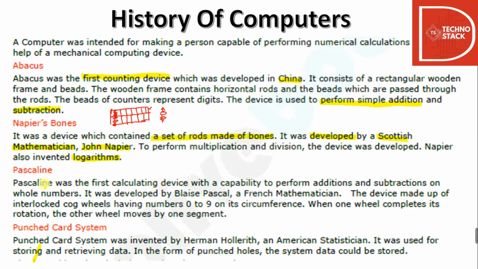Then after that was Pascaline. Pascaline was the first calculating device. This was actually a calculating device which had the capability of performing additions and subtractions on whole numbers. It was developed by Blaise Pascal, a French mathematician. The device was made up of interlocked clock wheels having numbers 0 to 9 on their circumference. When one wheel completes its rotation, the next wheel moves by one segment. So it used to be a round surface device, and it had wheels, and you can do calculations with the help of that.